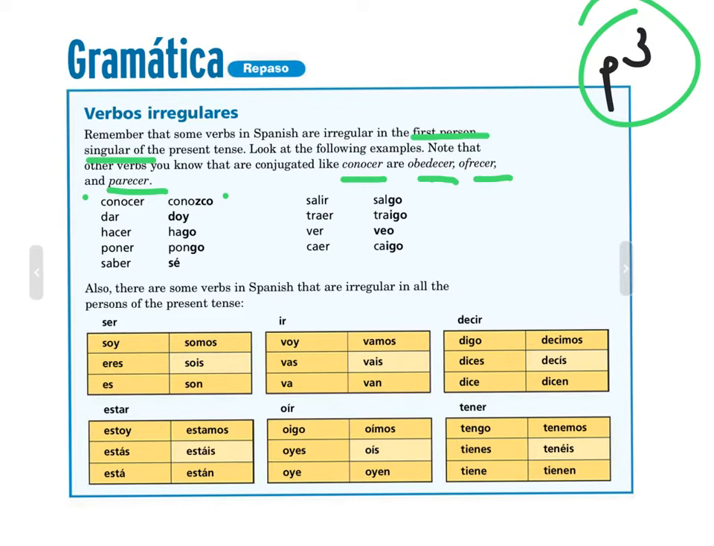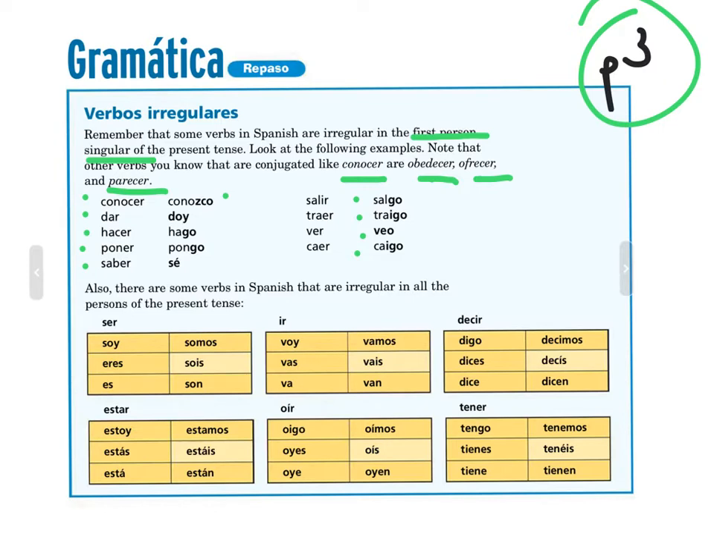Here are some others that go irregular in the yo form. Dar is yo doy, hacer is yo hago, poner yo pongo, saber yo sé, salir yo salgo, traer yo traigo, ver yo veo, y caer yo caigo.